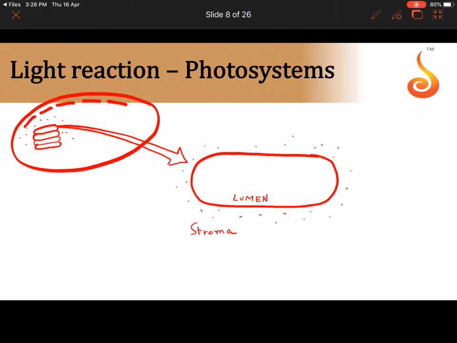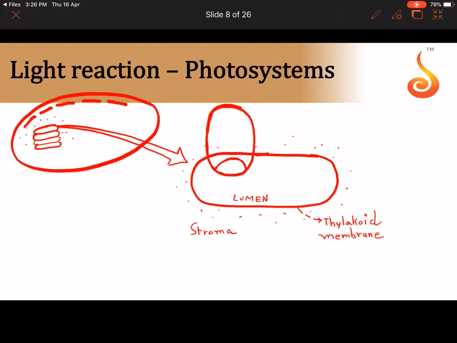Now I'll tell you the meaning of photosystem. So let me draw it a little bigger. It is sitting in the membrane of the thylakoid. This is the membrane of the thylakoid. See, what I am labeling here is the thylakoid membrane. Now this system is sitting there. Then I told you there's a rounded area.